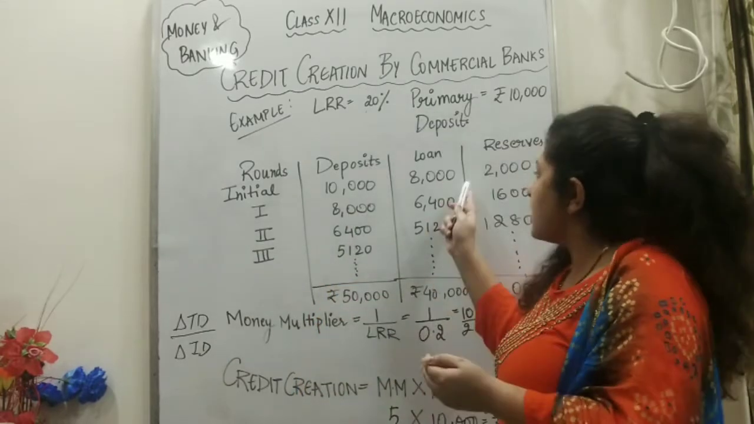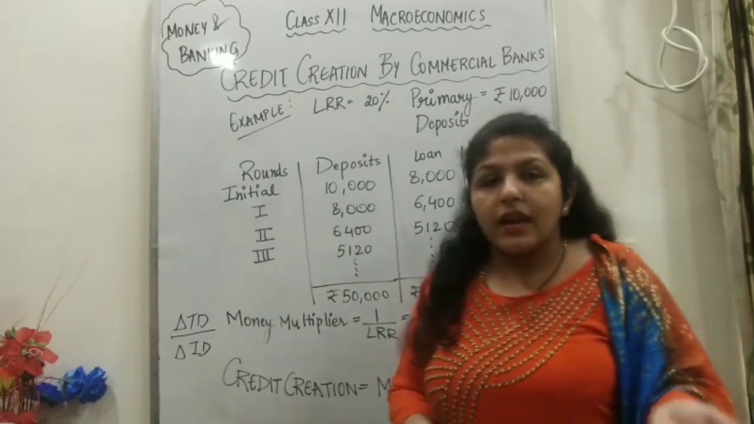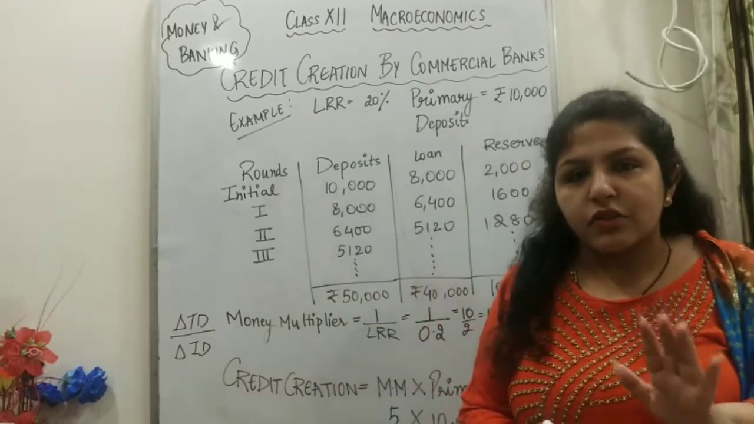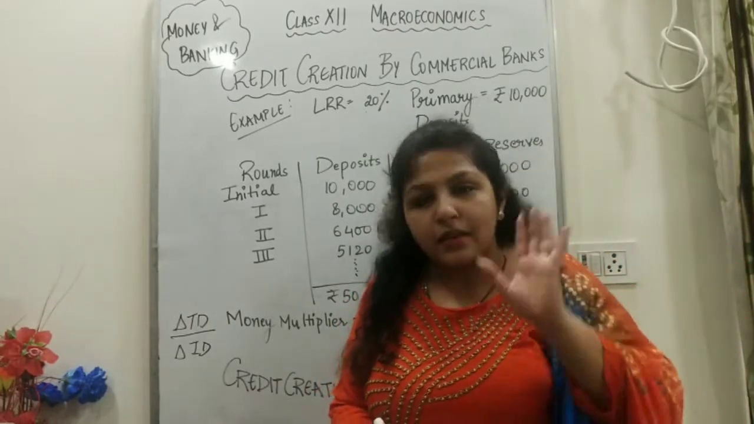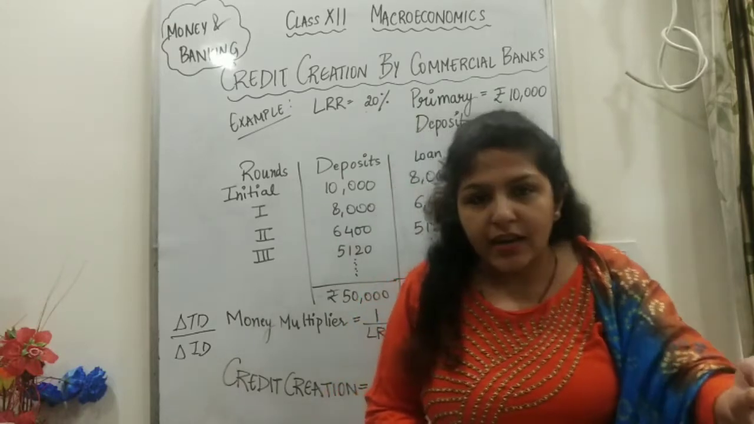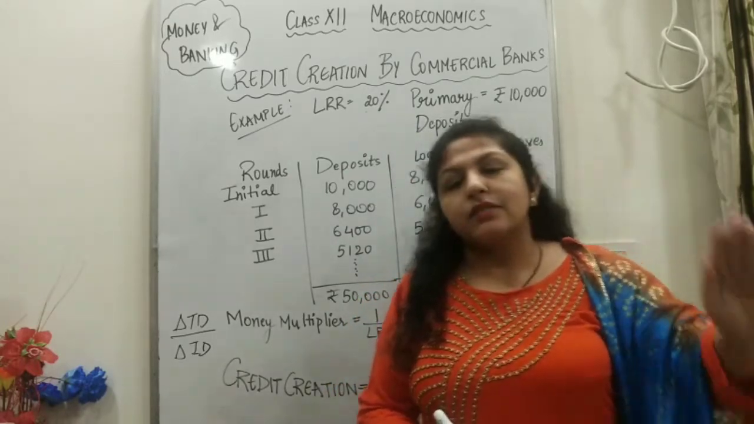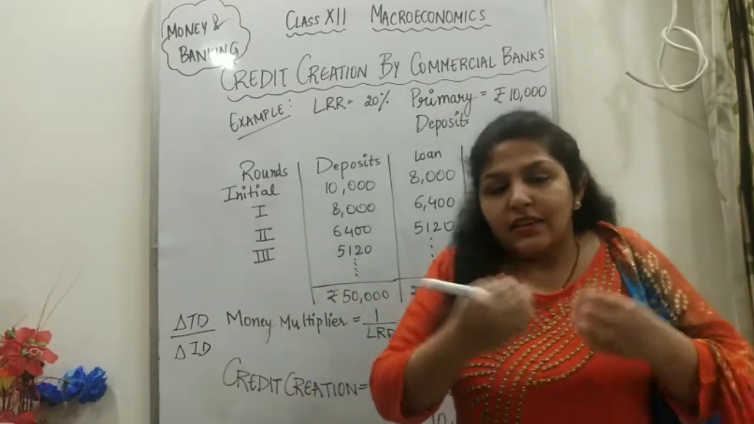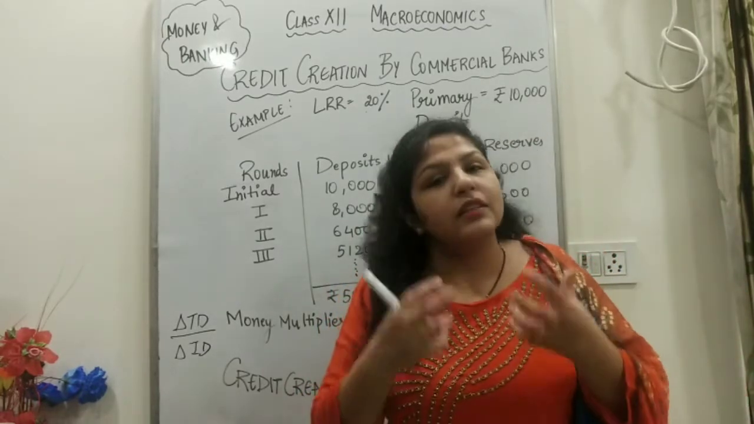So he can use this 8,000 in any manner, right? So let's say he purchases machinery of 8,000. Now there will be a machinery owner to whom he will be giving the check, right? He will be giving a check to the person. That means the machine owner will get a check of 8,000 and he will get the investment, the machinery.